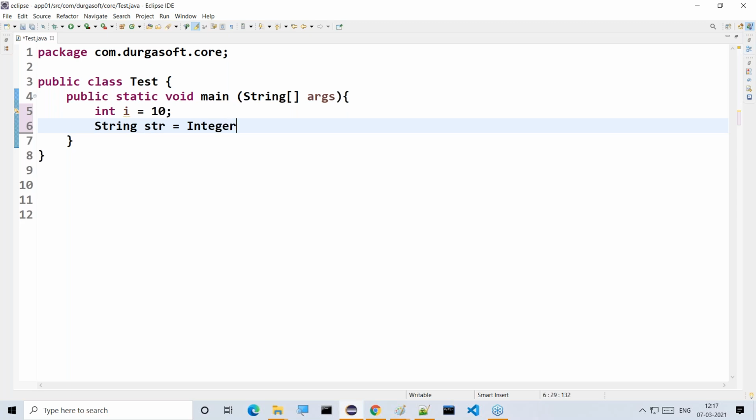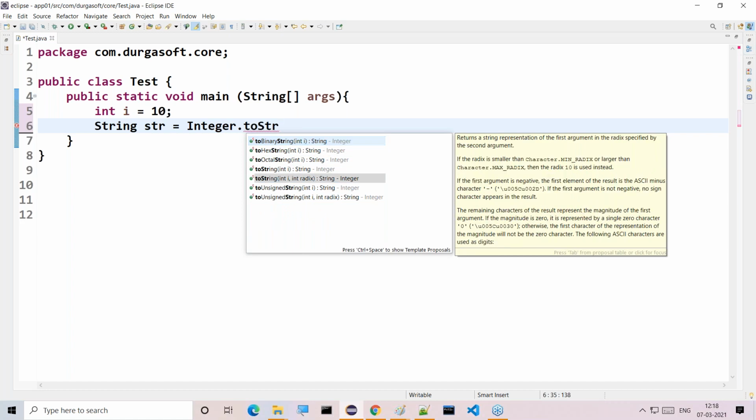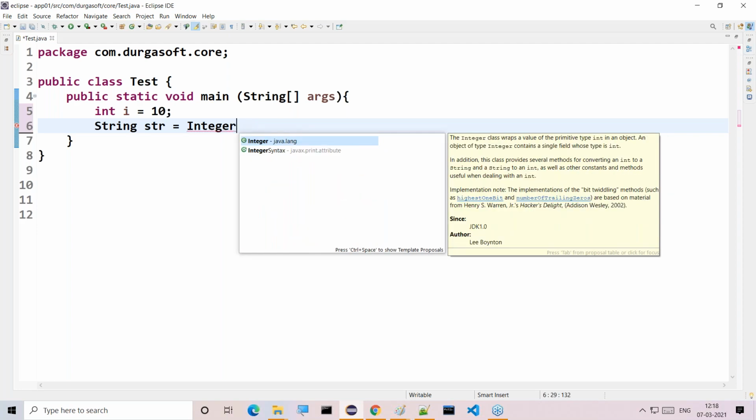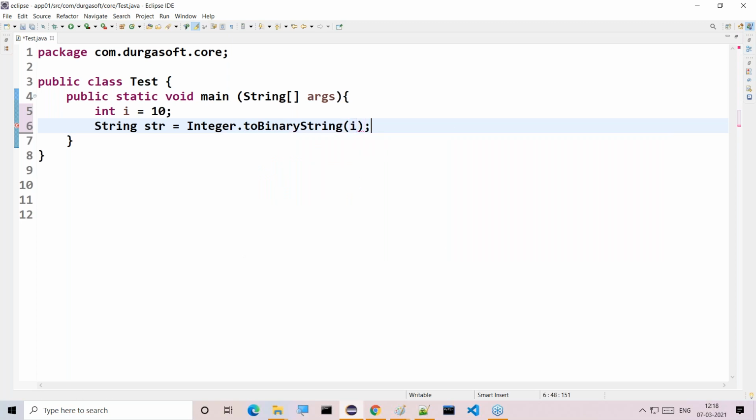String str is equal to Integer.toString of i, the static toString method. I think in the latest versions that was changed. toString method is existed here.